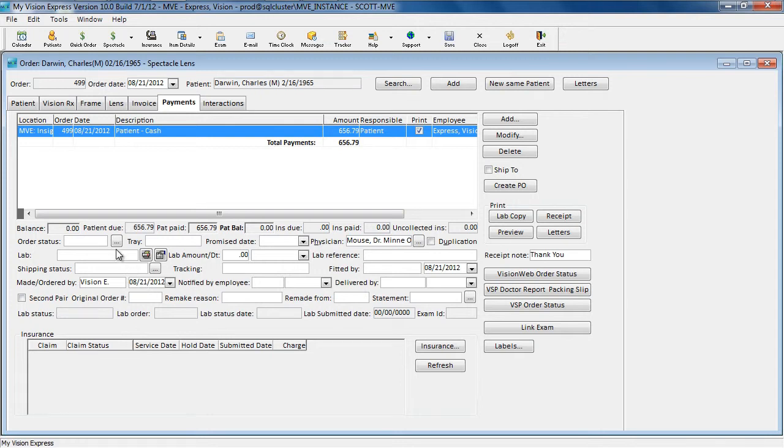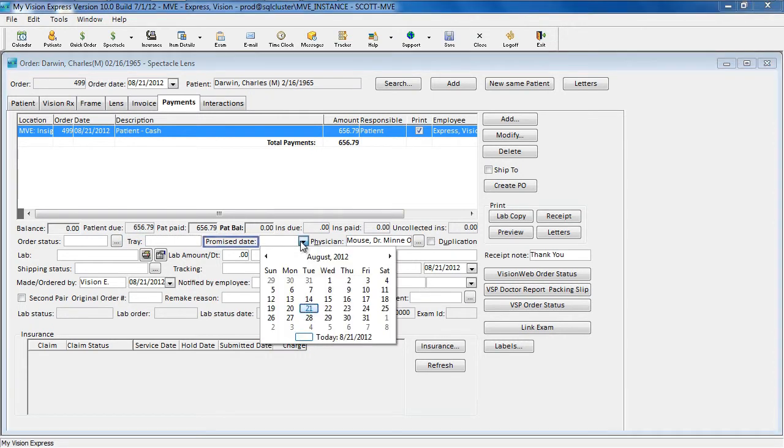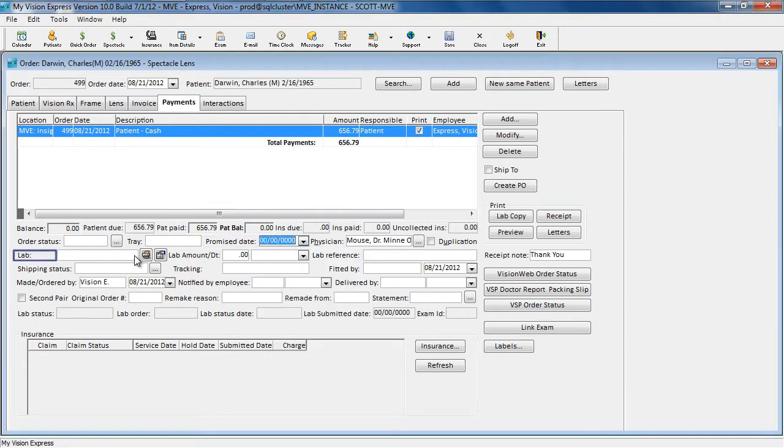In the Payments tab, there is some additional information that can be captured, such as order status. This is a customizable list. You can also enter a tray number, the promise date. You can select the lab, and even submit this job to the lab electronically by clicking on Send to Lab, or you can fax it to your lab.